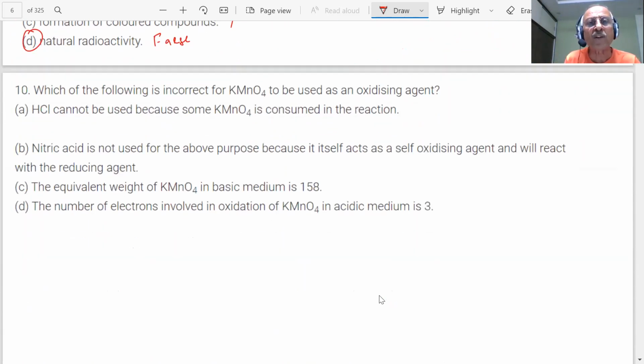Which of the following is incorrect for KMnO4? KMnO4 is used as an oxidizing agent. Is it true? Yes, true, it is used. Then which of the following is incorrect, he's saying? Out of all this, which of the following is incorrect, students?